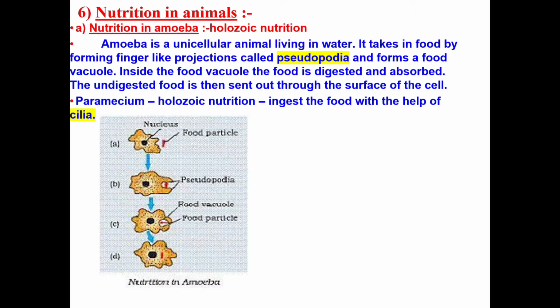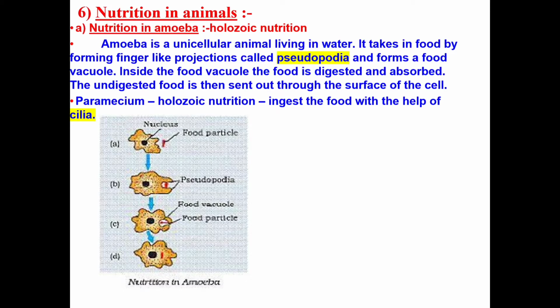We are taking the solid component, you are digesting them into the simpler component. Amoeba is a unicellular organism and it is a eukaryote. Its nucleus is well developed. So, what are the different steps of the digestion in holozoic nutrition?